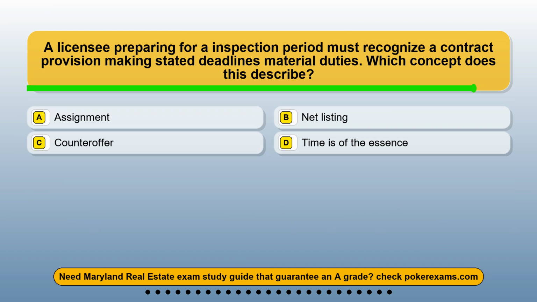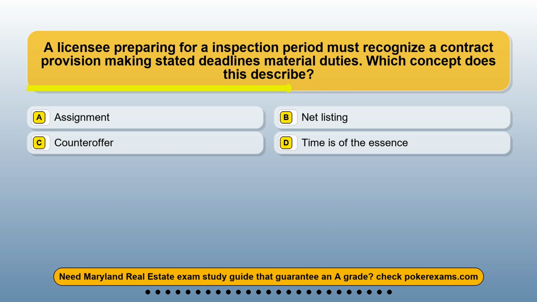Question 12. A licensee preparing for an inspection period must recognize a contract provision making stated deadlines material duties. Which concept does this describe? Option A, assignment. Option B, net listing. Option C, counteroffer. Option D, time is of the essence.